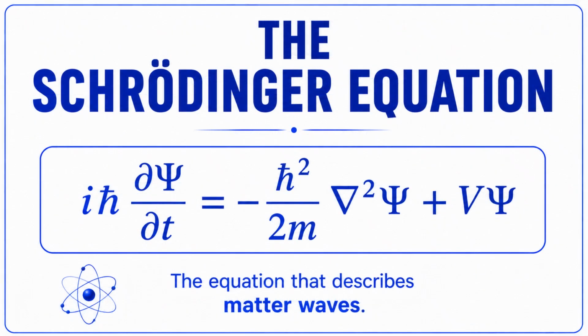So, what does the wave function actually tell us? Surprisingly, it does not tell us the exact location of a particle. Instead, it describes all the possible states the particle can be in. In other words, quantum mechanics does not give us certainty. It gives us probabilities. The wave function tells us what might happen and how likely each possibility is. And this idea completely changed how scientists think about reality.